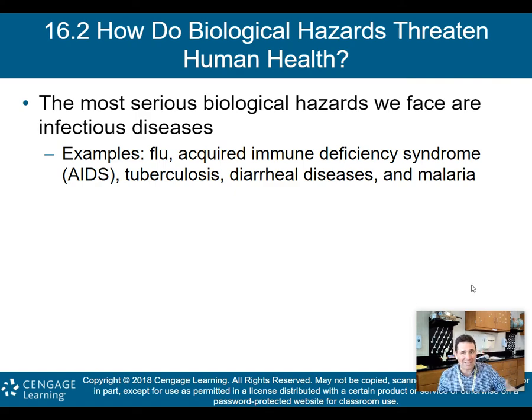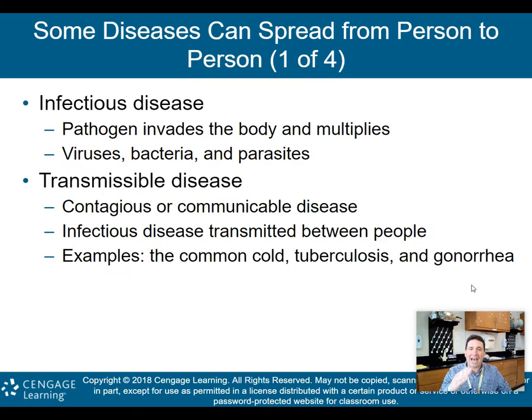So these are examples of biological hazards. And again, infectious diseases are pathogens that invade the body and multiply. Viruses, bacteria, and parasites are considered infectious diseases. And obviously, what is COVID-19? It is a virus, so it fits into that infectious disease category.